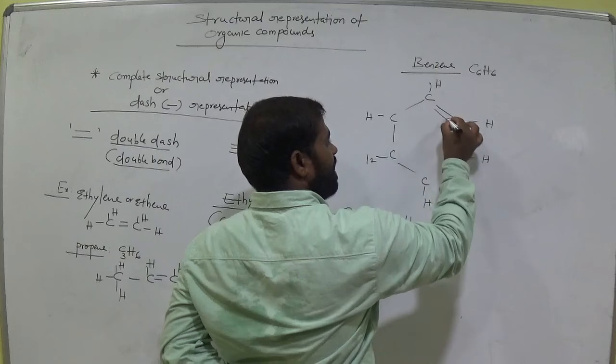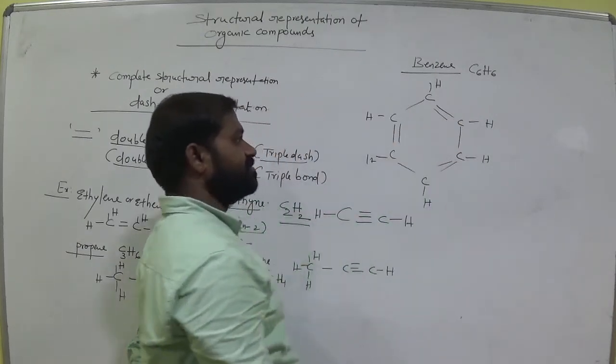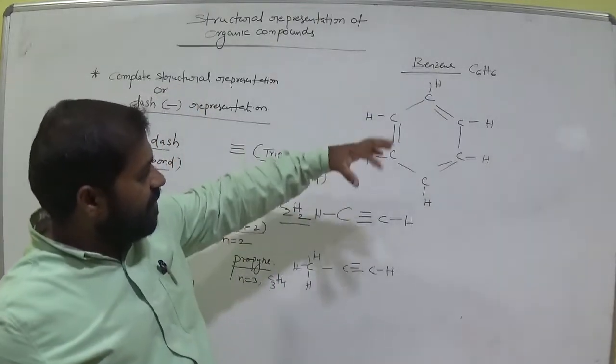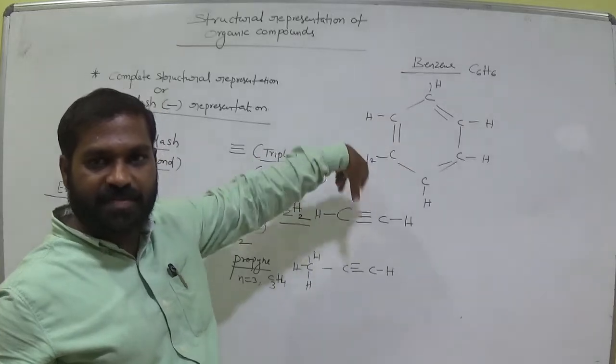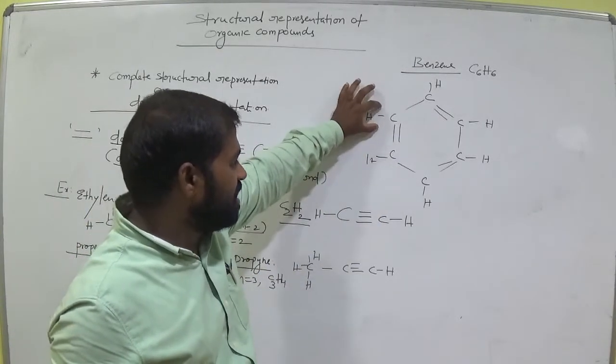Double bonds are alternate, am I right? Double bond, single bond, double bond, single bond, double bond. Double dash and single dash representation, am I right? This type of complete representation, we show the bonds with complete representation. Then we get an idea about these bonds. So this is a single bond, single dash.